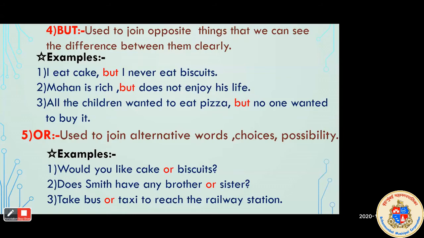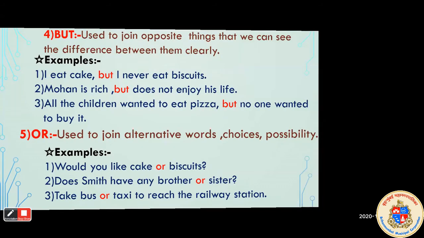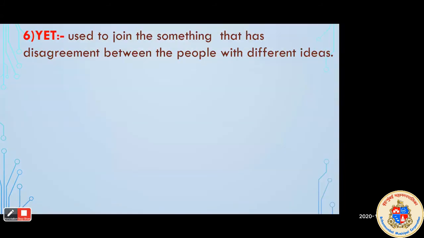So the next conjunction is yet. When we use yet, it is used to express something that has disagreement between people with different ideas. Here we also call it contrast. Contrast means what? The people are arguing. They don't agree with the sentences. They don't agree with some parts.